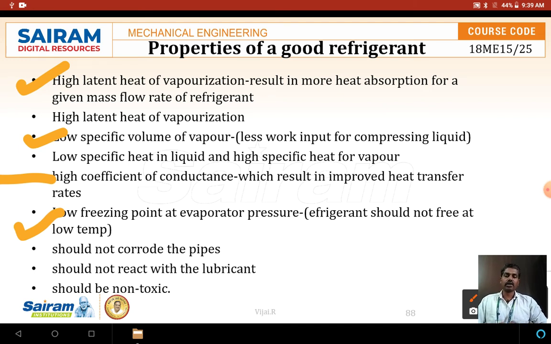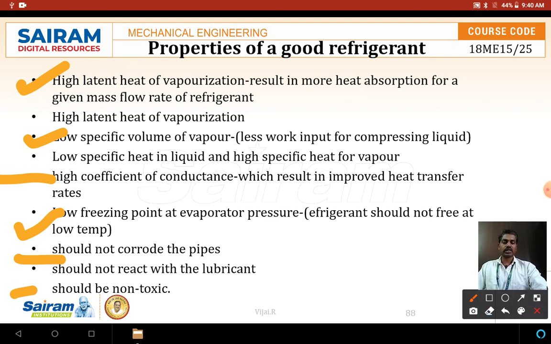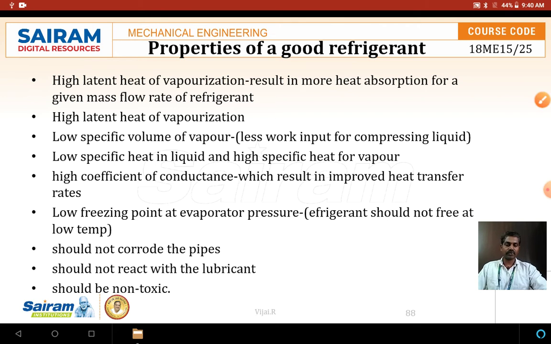Because if a chemical reaction takes place, then the property may get affected. And it should not be toxic. It should not be a harmful one. So these are all the main important properties for a refrigerant.